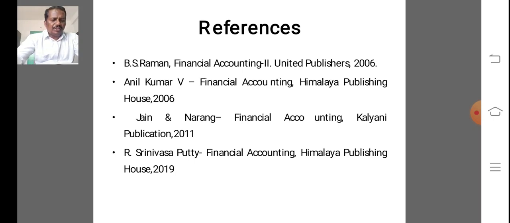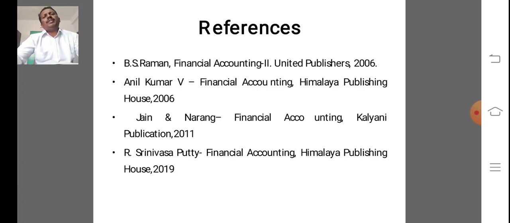There are different types of accounts: opening statement of affairs, bills receivable account, bills payable account be prepared on the basis of information given in the question paper. Suppose in all problems there is no need to prepare BR account or BP account. Only if the relevant information is given in the problem, then you prepare it.